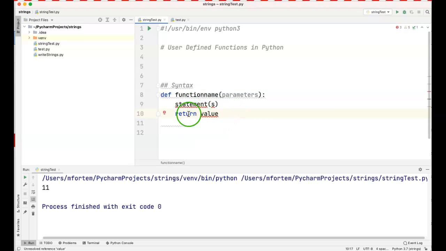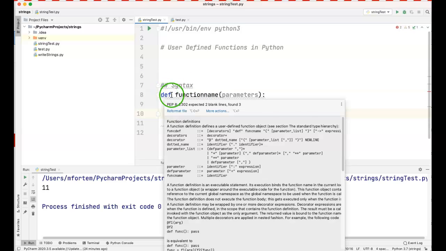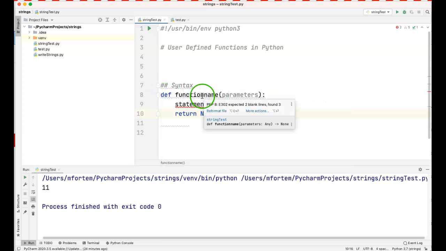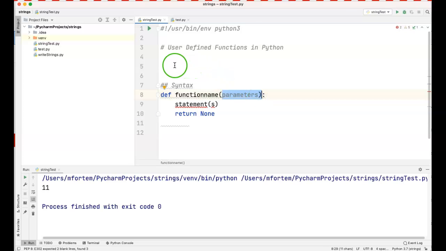Now, if you don't use the return keyword, what it will return is None. So if you don't use the return keyword in your functions, and we're going to see that in some of the examples, then the None value will be returned to you. So this is the syntax of writing functions. You use the keyword to define your function. You give your function a name. We saw how to create variable names in previous examples. And your functions could or could not have parameters. We saw in the range function that it comes without any parameters. You define your parameters, and within the body of the function, you could have statements and then the return value.